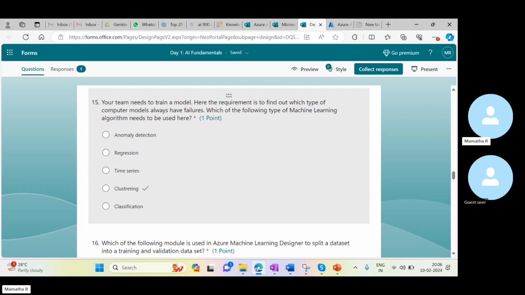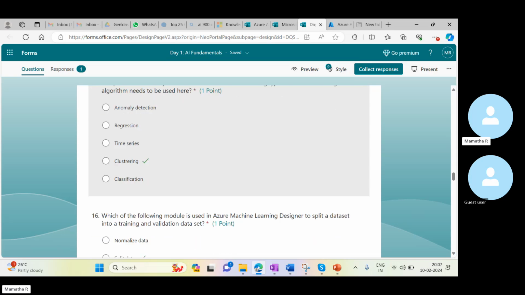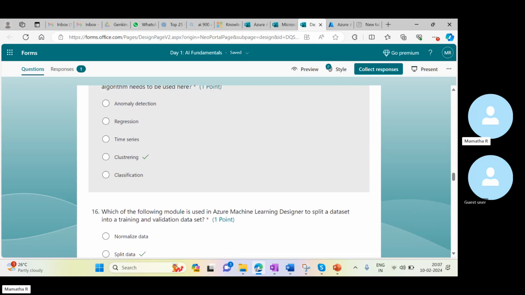This is an outcome that we don't have. So what exactly we should do is take up the different types of models and find out what failures are present for that particular computer model. It means we are going to do grouping. For different types of models we will get different types of failures. But here I don't have any expected output, so this is exactly the outcome that we are looking for. Whenever you get clustering, the first thing to check is the label, whether it is present or not.